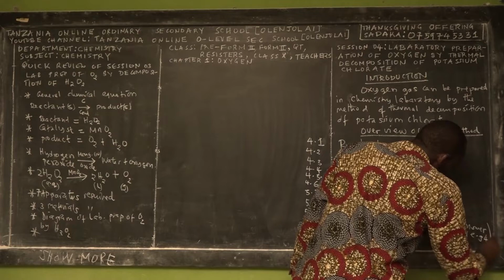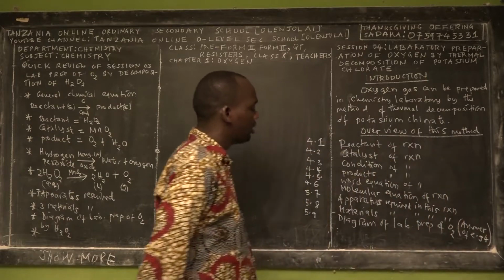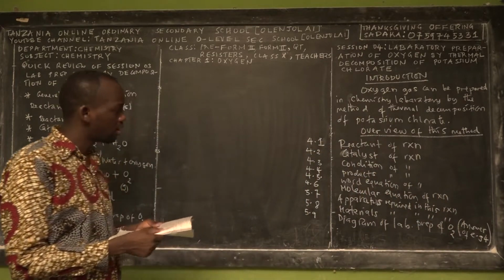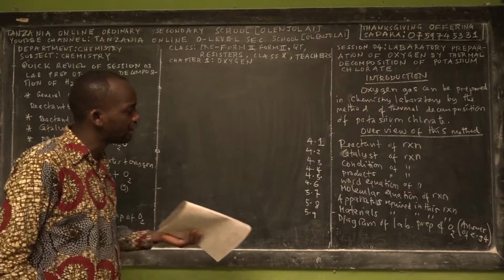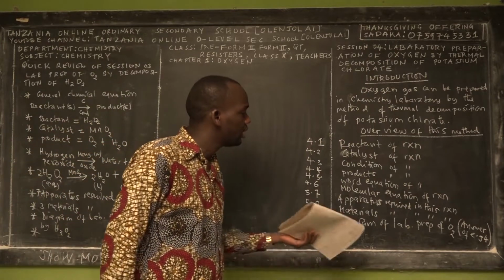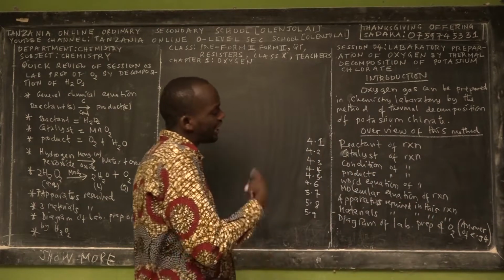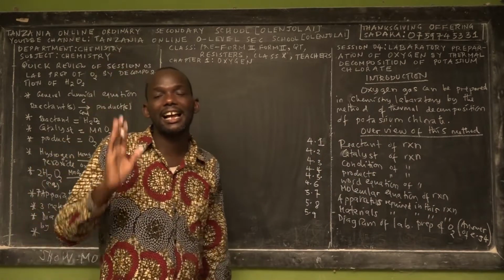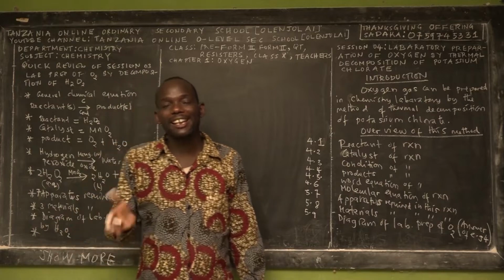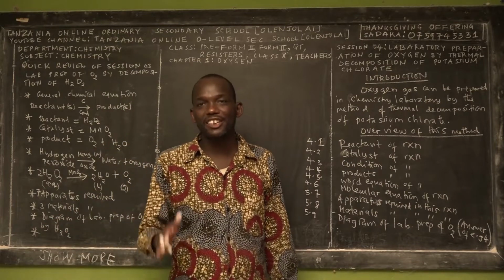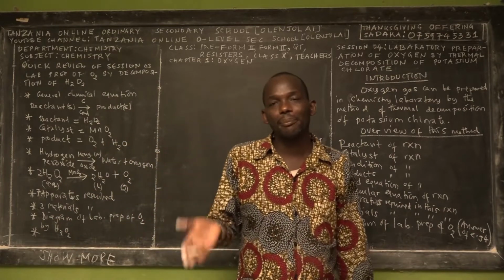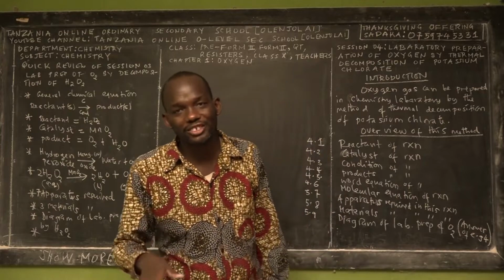I left the homework in session 3. I left the questions in example 4, in session 3, where I asked you to draw a well-labeled diagram of preparing oxygen in the laboratory by thermodecomposition of potassium chlorate.